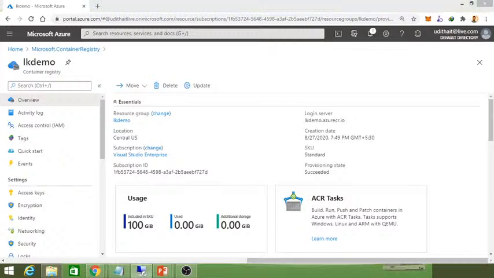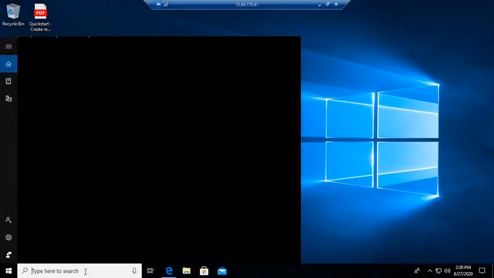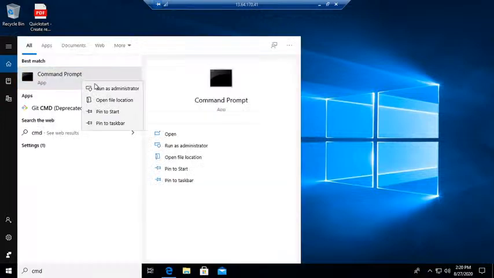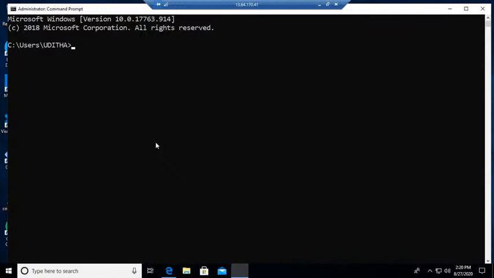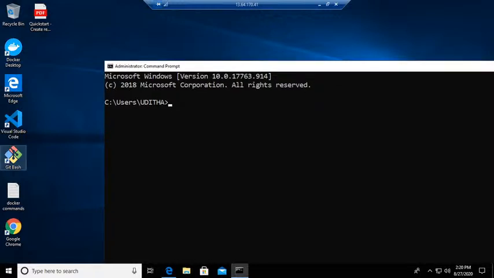So I will log into my virtual remote desktop here. This is my remote desktop environment. In that I will log into the command line, so this process is much easier in the command line. Make sure that in order to work with this, you need to download the Azure CLI command line into the Windows environment.